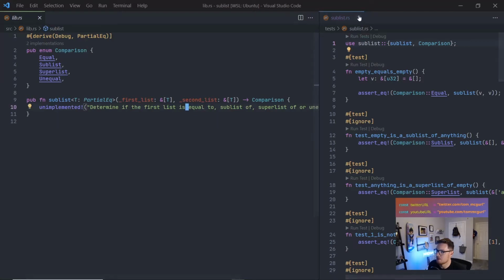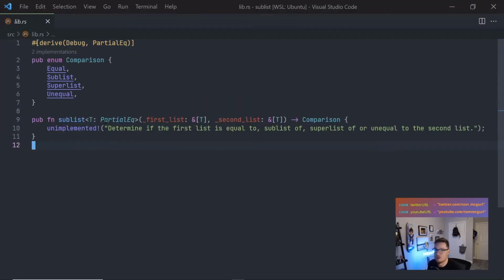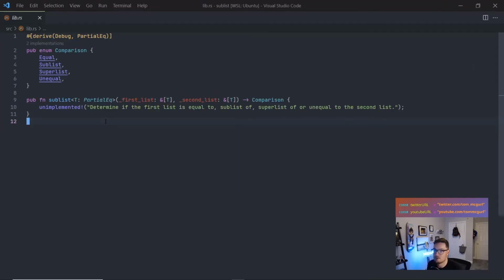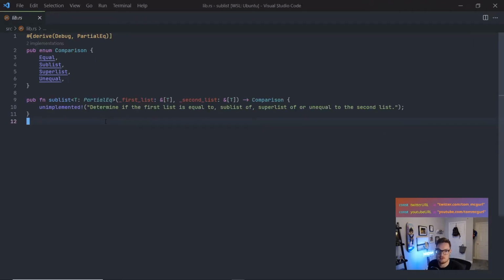Let's see what we have here. Actually, let me get rid of that so you can see the whole thing. Hopefully that's not too small, right? That's good, right?